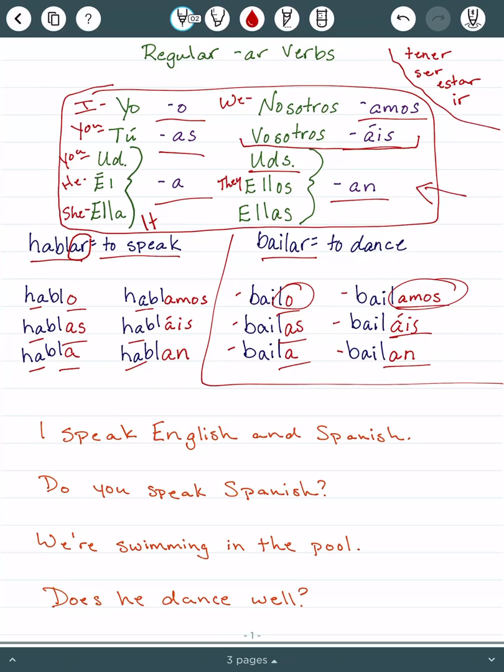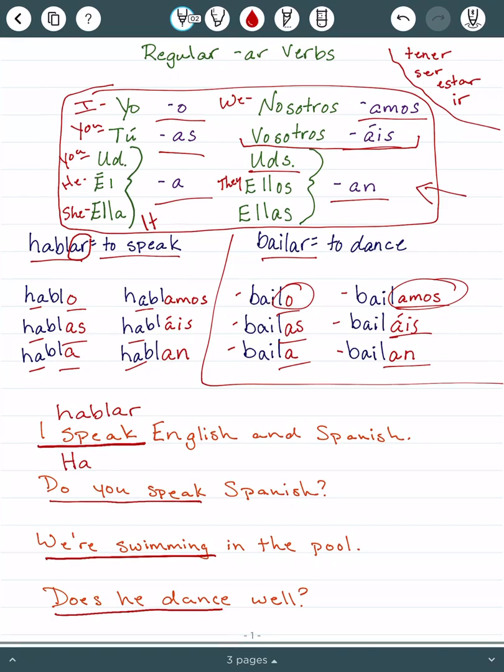So let's look at these questions. This would be a great place to pause the video and try these out yourself. So let's look at them. I speak. Do you speak? We're swimming. Does he dance? Those are our verbs. All right? So to say I speak, we want to know that to speak is hablar.